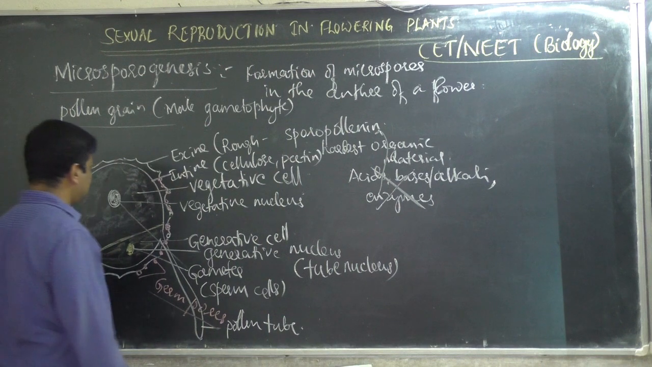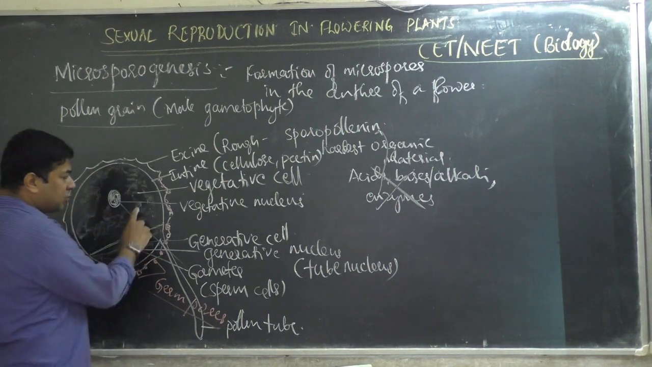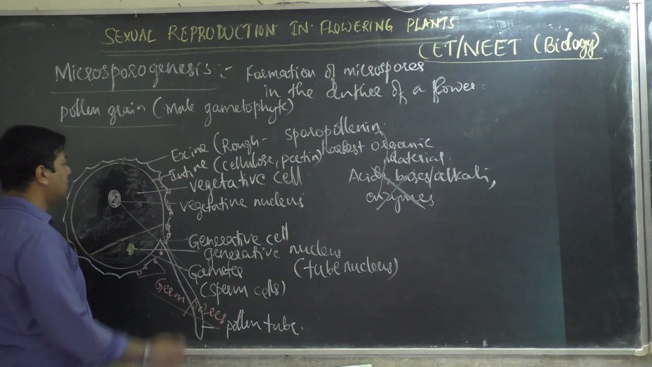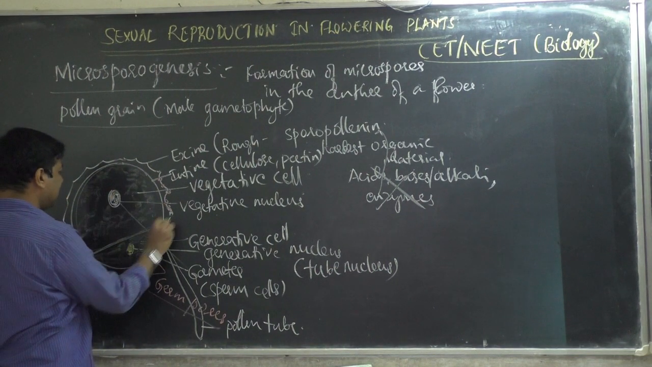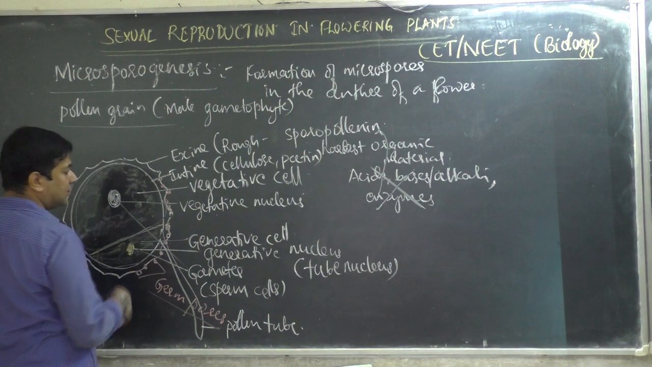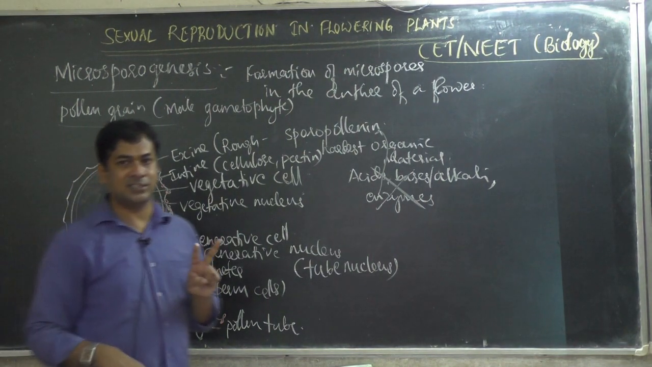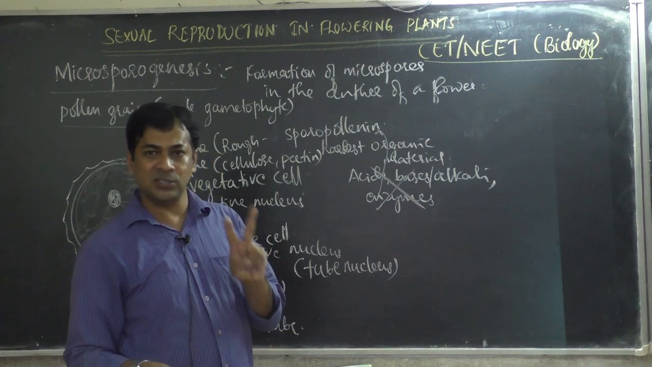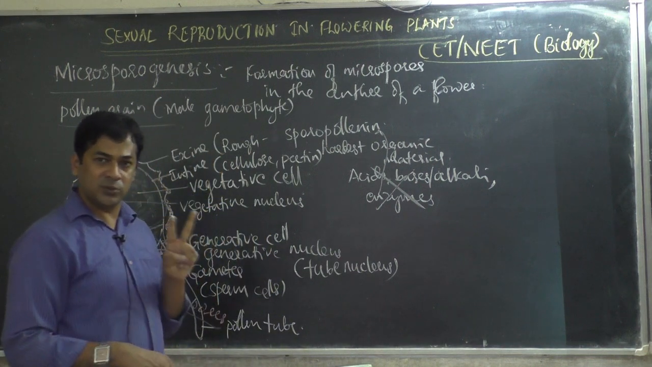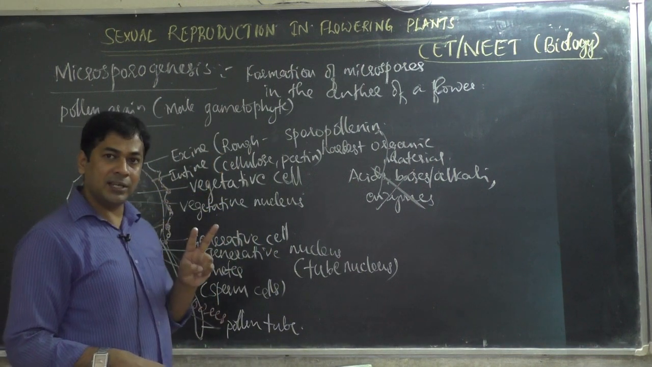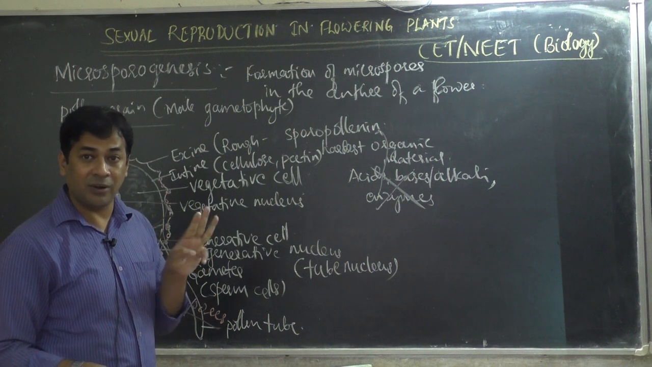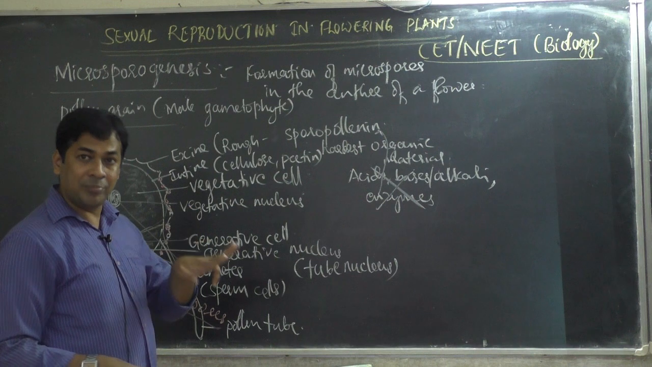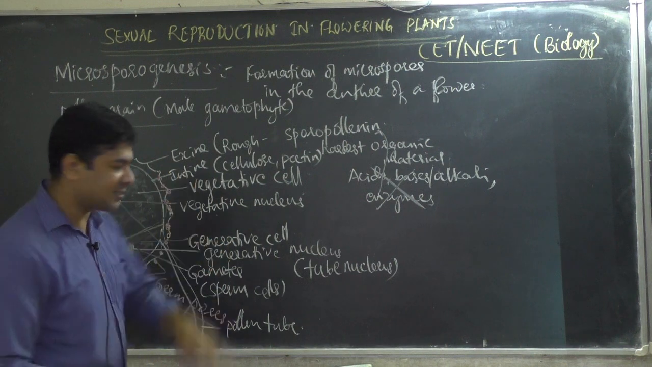Now these are at the two cell stage. Two cell stage means the pollen grain has two cells. This is one big cell and this is one small cell. This is called the two celled stage because the pollen grain has two cells. Sometimes the pollen grain will have a three celled stage in some plants, not in all plants.